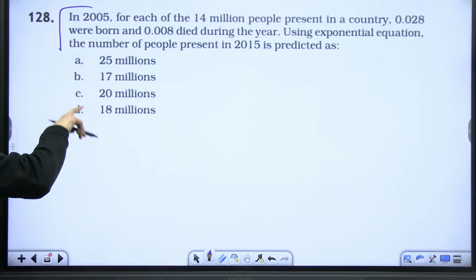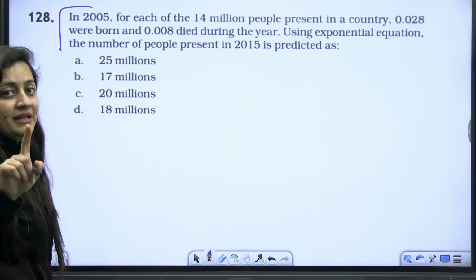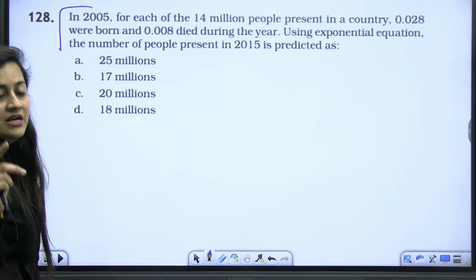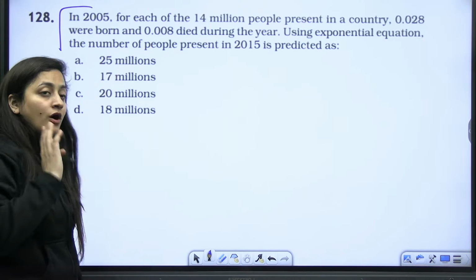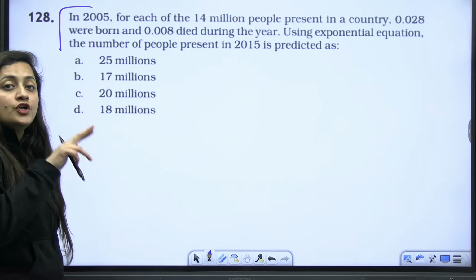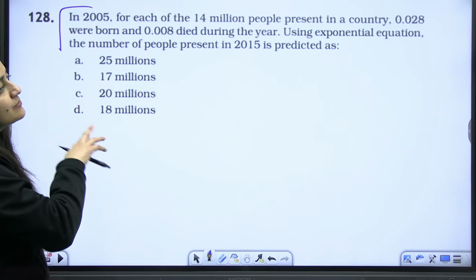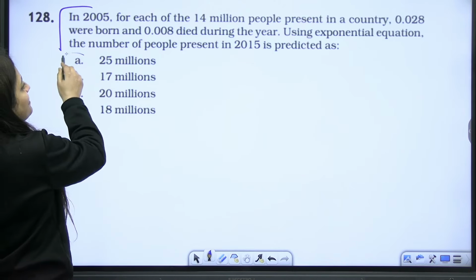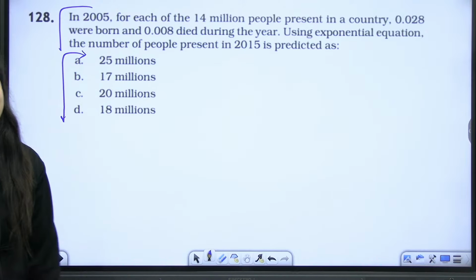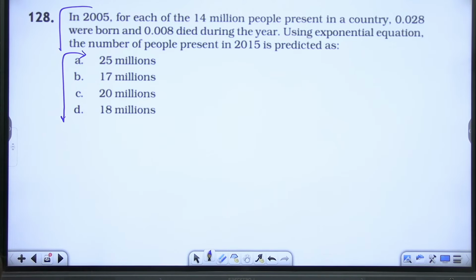Next. In 2005, for each of 14 million people present in our country, 0.028 were born and 0.008 died. Using the exponential equation, the number of people present in 2015 is predicted as? Yes, you can get such types of questions, so answer it.